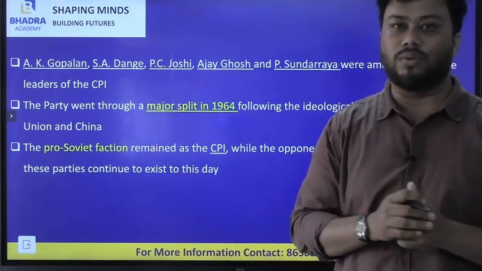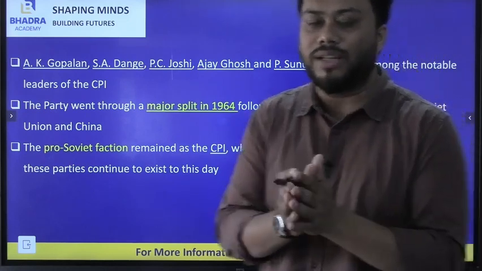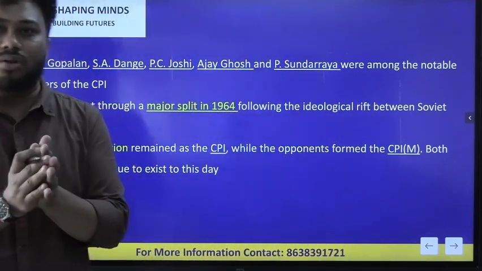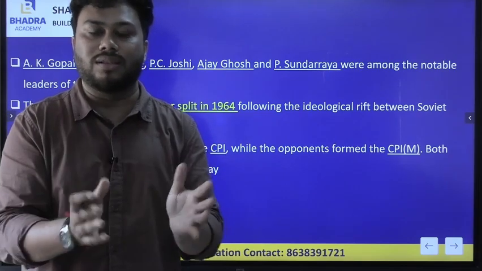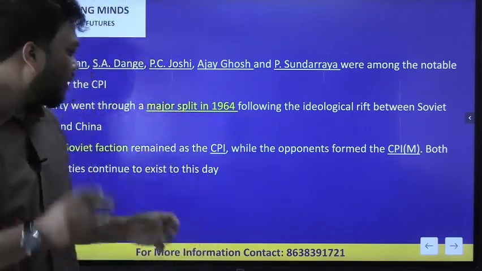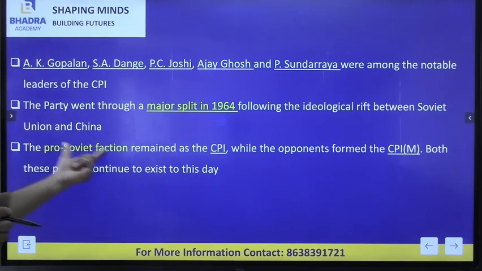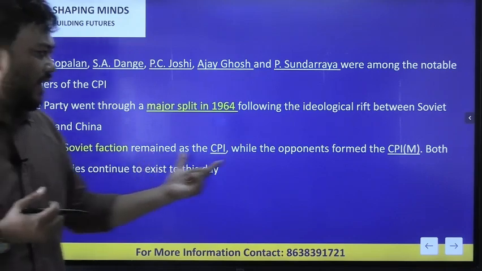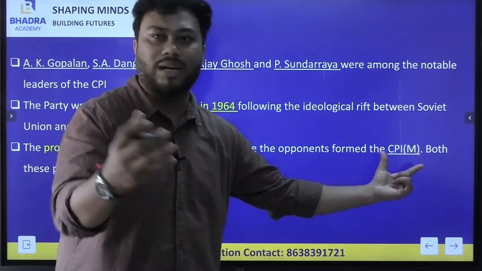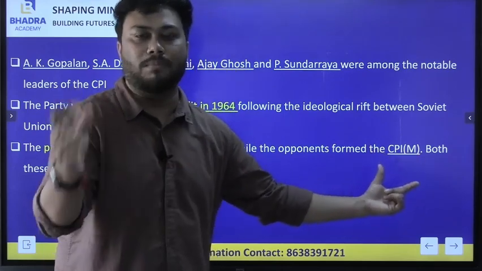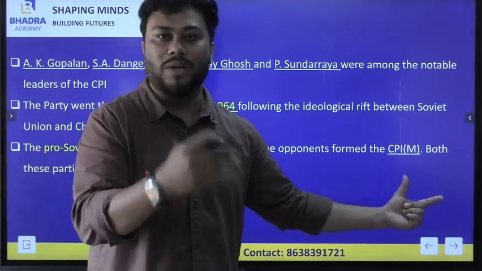But in 1964, there was a major split in the CPI. The Communist Party of India split into two parts because of support for the Soviet Union or support for China. One faction, the CPI, supported the Soviet Union; they were pro-Soviet. The other faction, who were pro-China, formed a new political party, CPIM, the CPI Marxist. And till today, CPI and CPIM continue to exist.